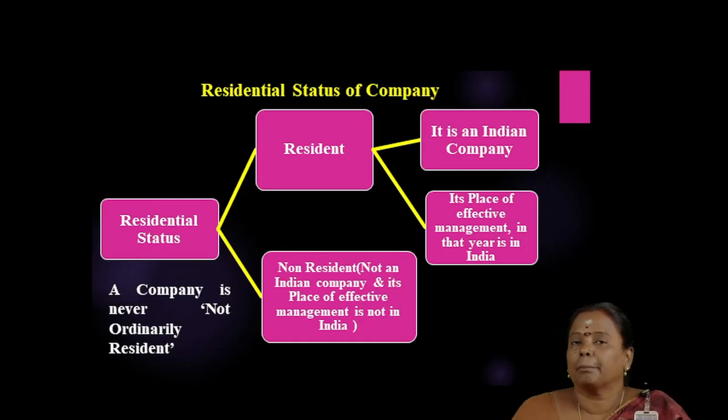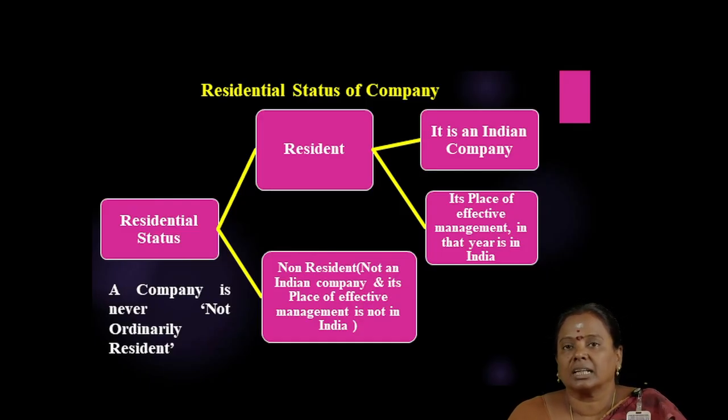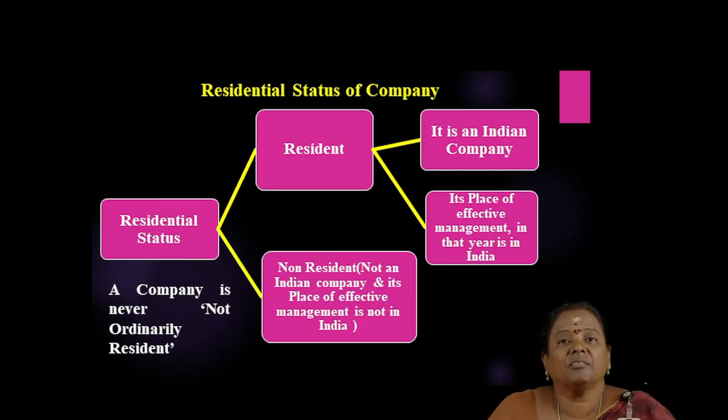If the company does not satisfy the two conditions, that is, it is not an Indian company and the place of effective management is not in India, then the company will become a non-resident company for the relevant assessment year. And a company is never not ordinarily resident. That is, a company can become only a resident or a non-resident. It can never become not ordinarily resident. Thank you.